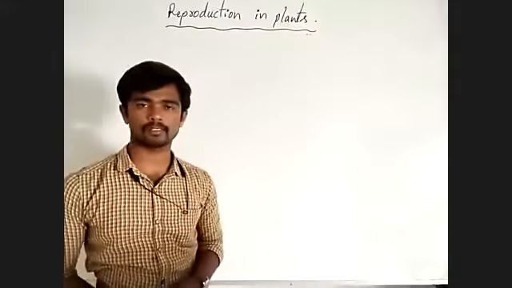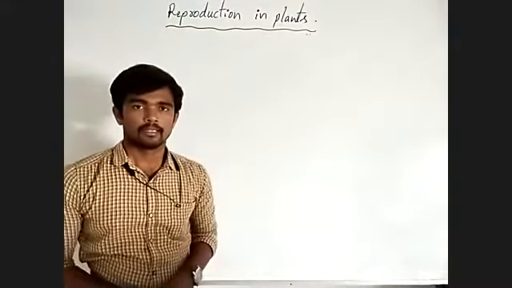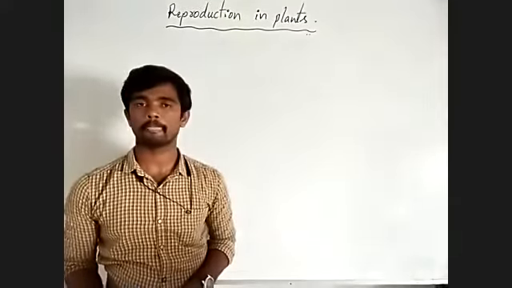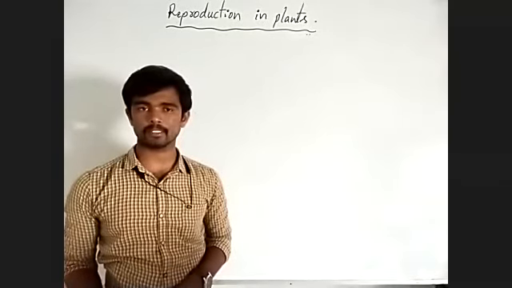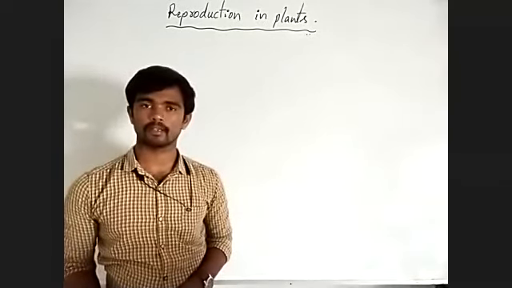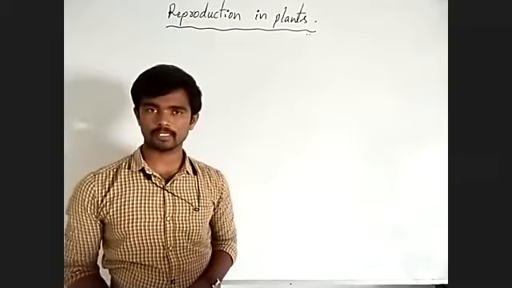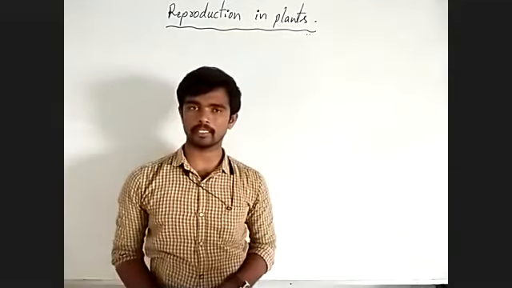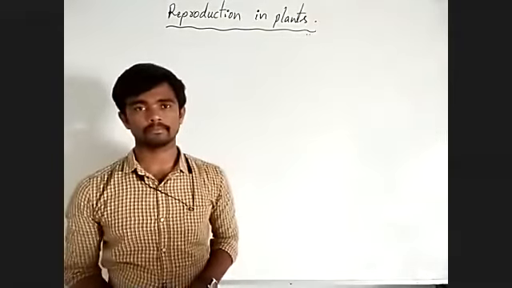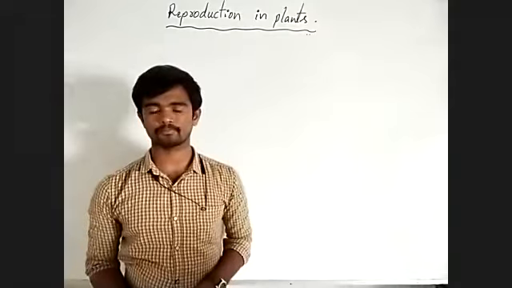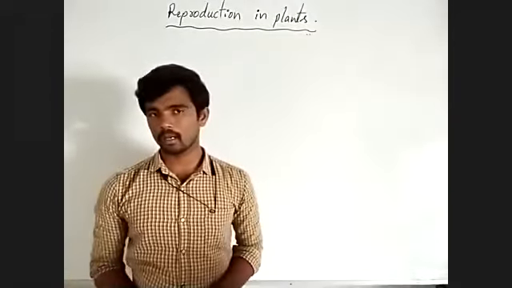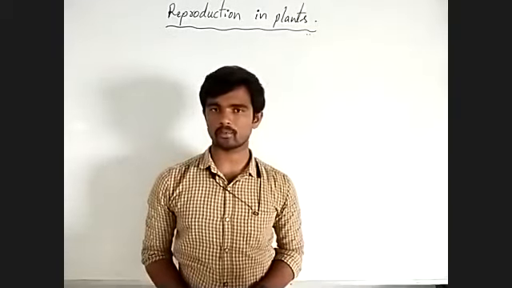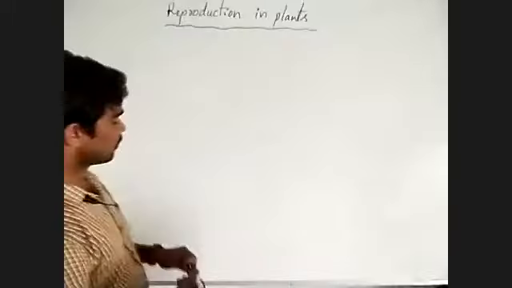Reproduction in plants. In last classes, we have discussed different events or steps in the reproduction process. Male gametogenesis and female gametogenesis, these two topics were completed by you in last classes. Next is pollination. In last class, we discussed two types of pollination process. What are they?